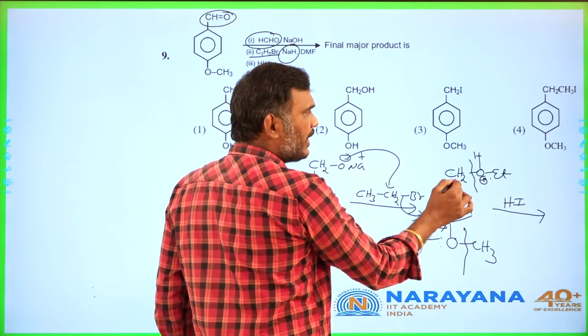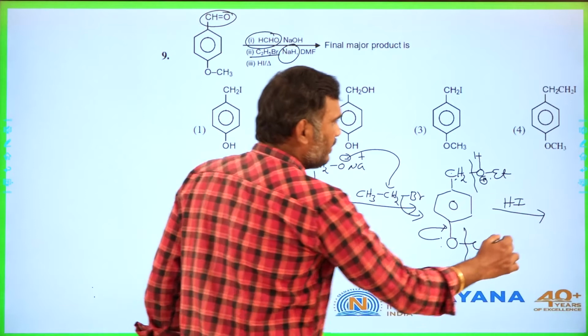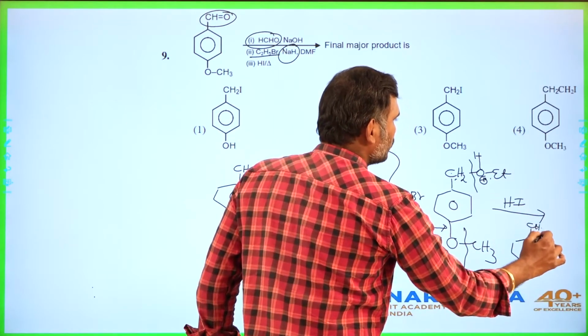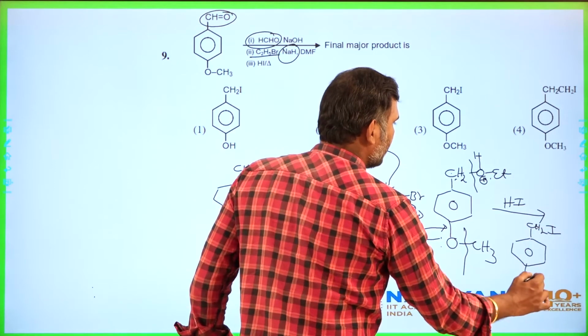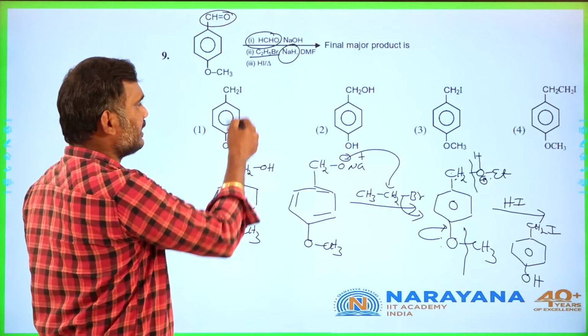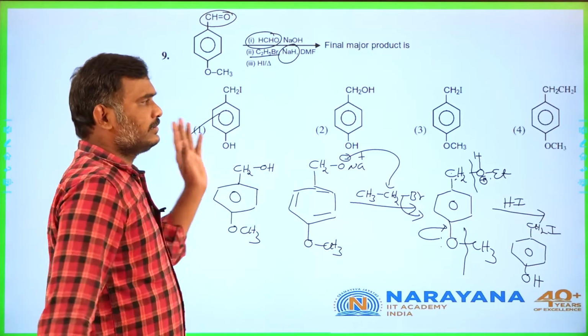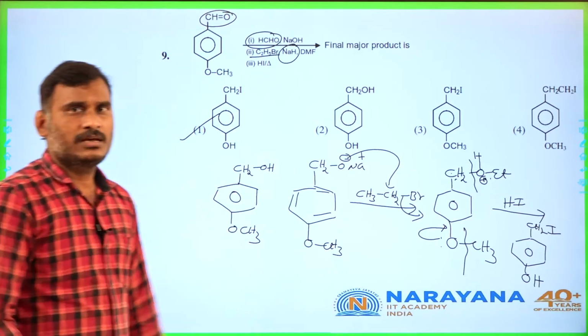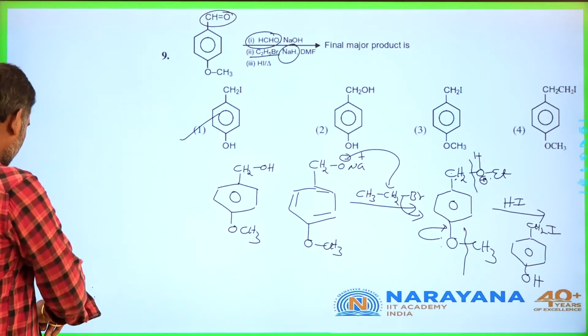Here is the alcohol part and this is the iodine part. Then the answer must be CH2I and OH. This is the answer. Where is that option? CH2I and OH. This is a regular question appearing in examinations. Okay, students? Now go for the next one.